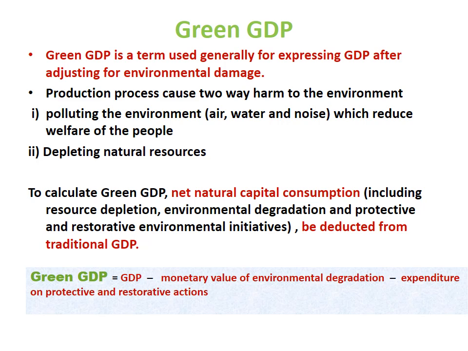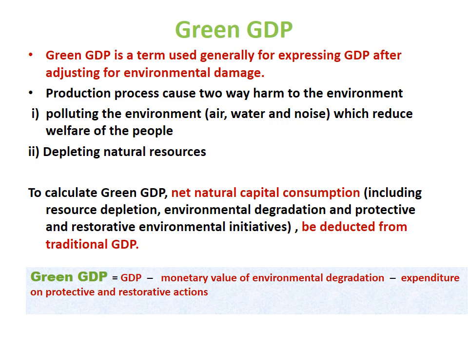In the same way, for production process, some natural resources are depleted, like we cut trees or we cut forests for extracting wood or for getting the land for production process. In that way, we are depleting the natural resources, like oil resources are depleting.